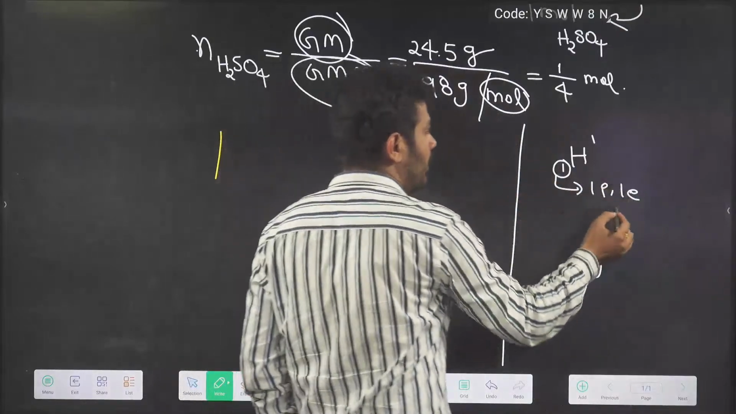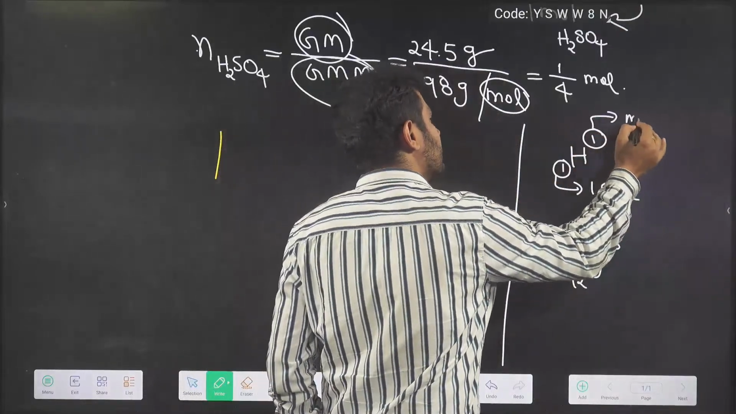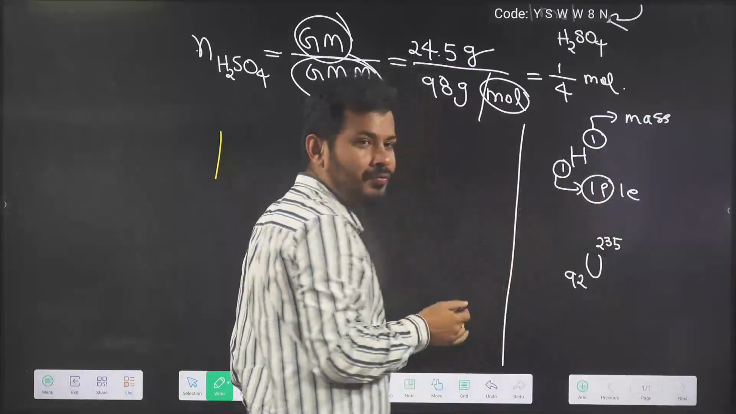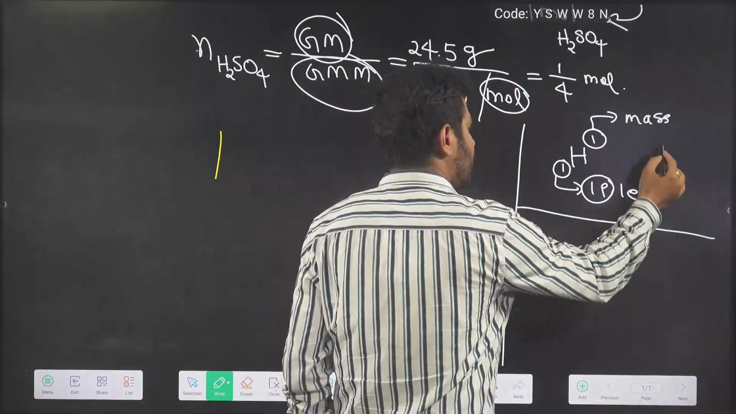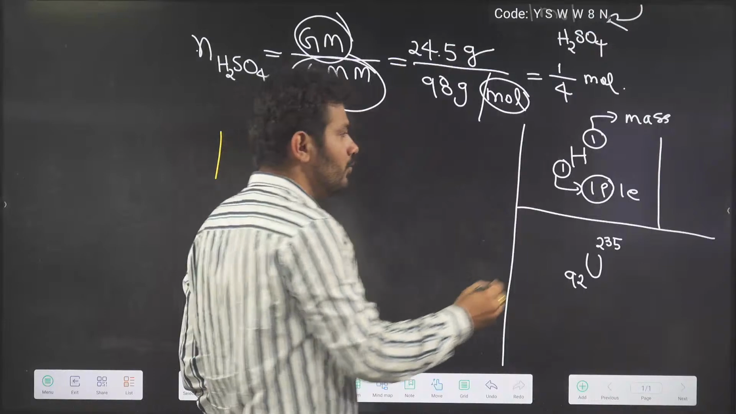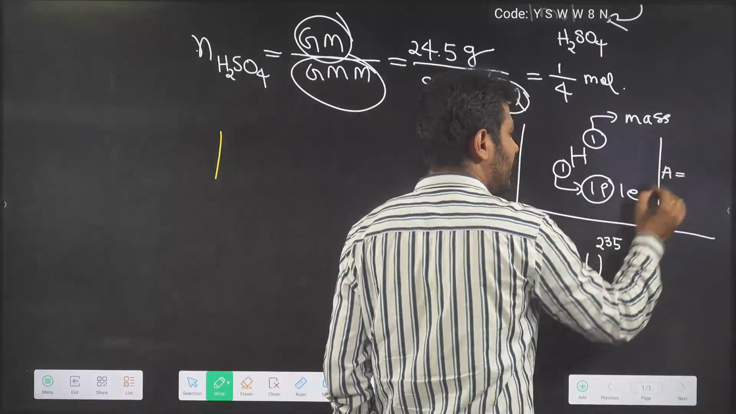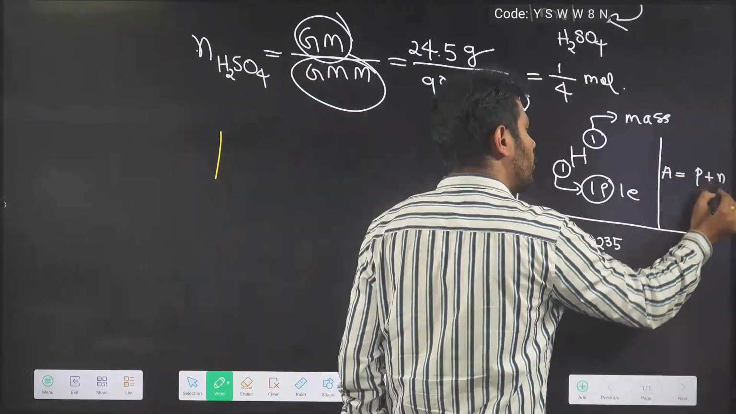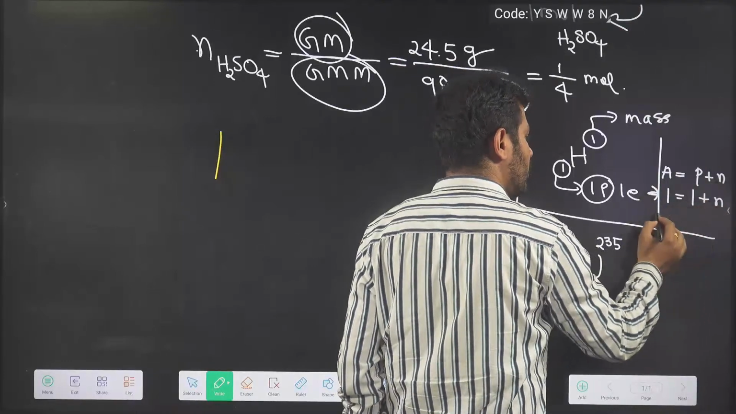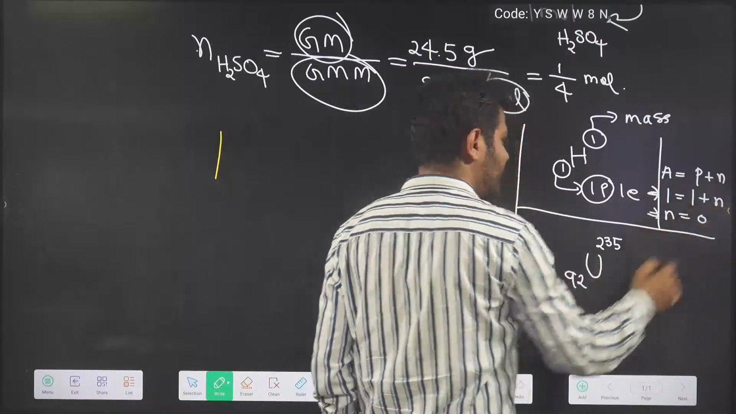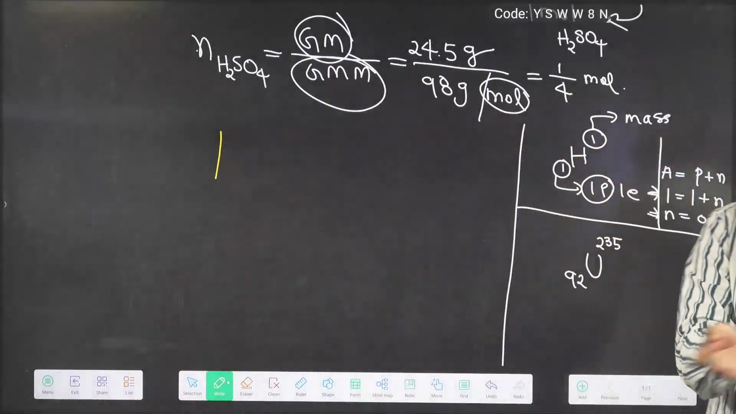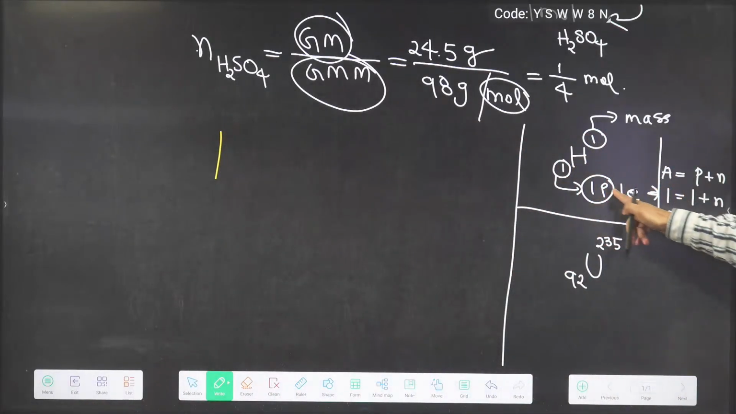Okay, so 1 proton, 1 electron. And this is the mass. Mass is equal to what? Proton plus neutron. Already 1 proton is there. So what will be the number of neutrons in hydrogen? Tell me. Zero. Mahima, zero. Very good. We know that mass is represented by A. Mass is proton plus neutron. For hydrogen, mass 1 is equal to proton 1 plus neutron. So neutron will be 0. 1 and 1 cancel, neutron is 0. So you said proton and neutron, is it always going to be equal? In hydrogen itself, the very first element, proton is 1 but neutron is 0.